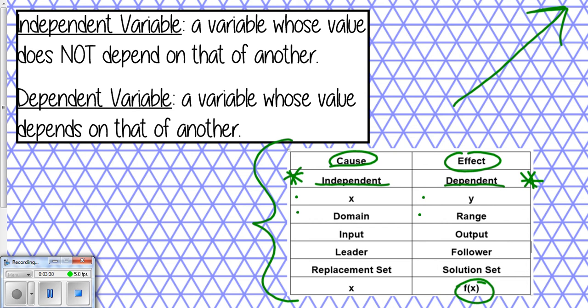If you're already done writing, note the definitions up at the top. The independent variable is a variable whose value does not depend on the value of something else, but a dependent variable is a variable whose value does depend on something else. Okay, I'm going to go ahead and go on, but tell me if you need me to pause the video.